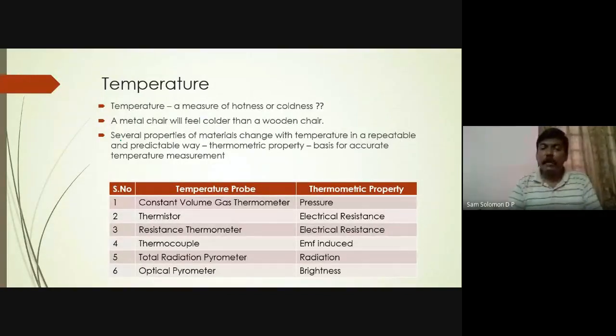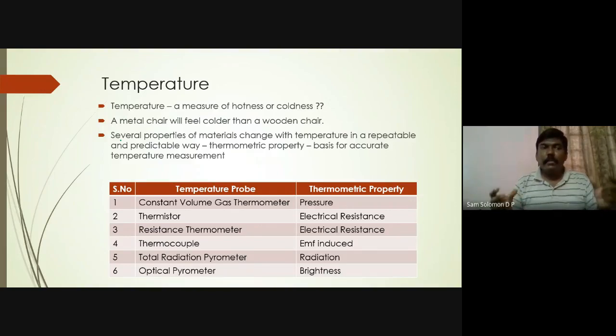Thermistor and resistance thermometer: electrical resistance. In some cases, when you raise the temperature, the coefficient of resistance will increase. In some cases, the coefficient of resistance will decrease with increase in temperature. So if resistance is the property by which temperature is measured, then we can go for thermistor and resistance thermometer. Thermocouple, you would have studied this in physics: the Seebeck effect.